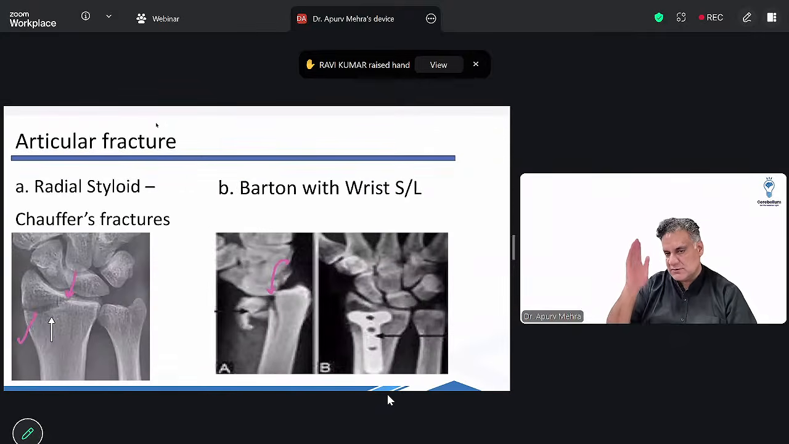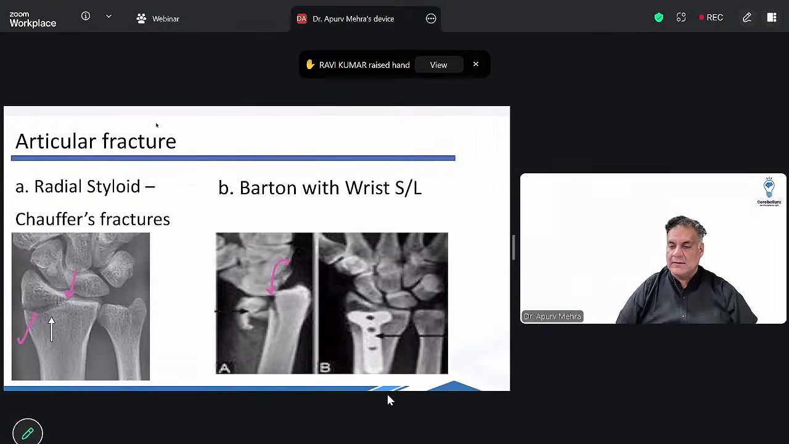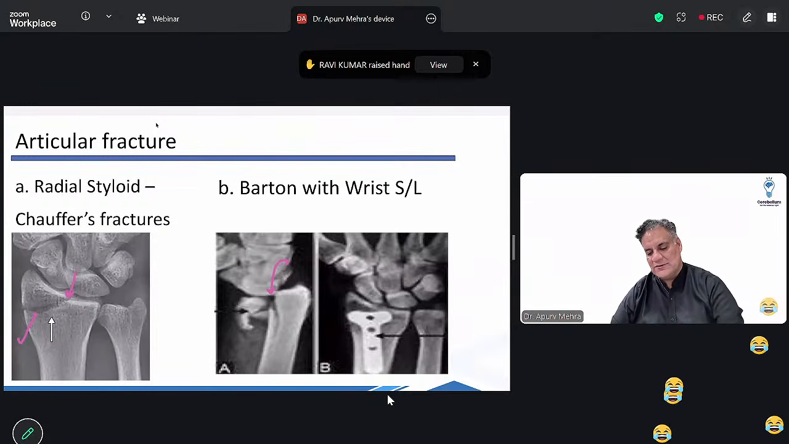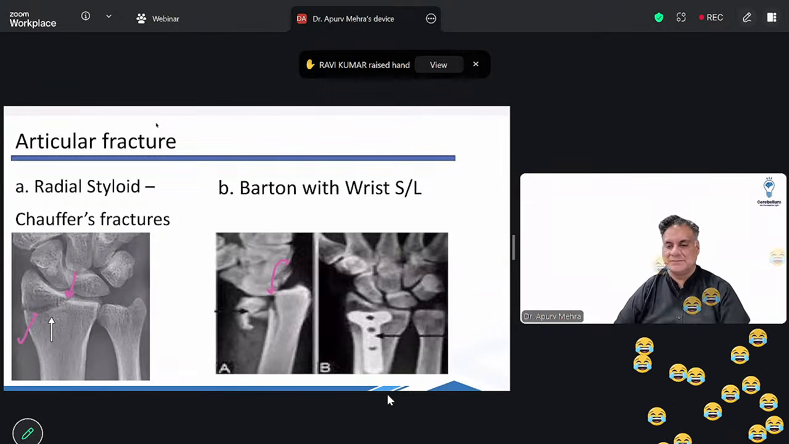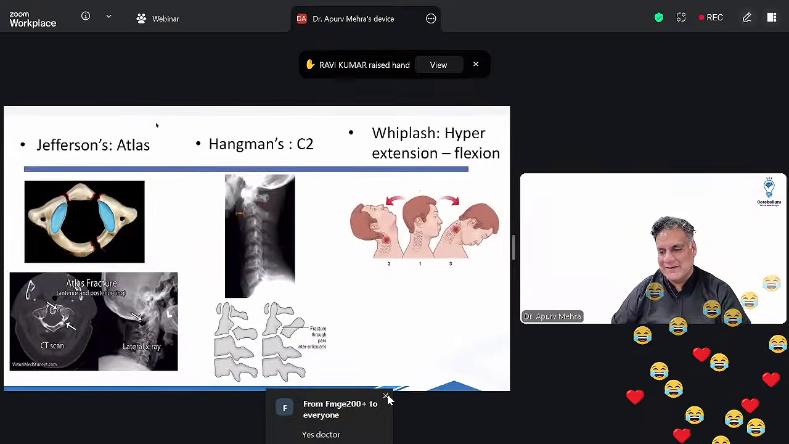Barton's is a fracture of the joint with subluxation. So what is the difference between Barton's and Colles'? Colles' is extra-articular, and Barton's is intra-articular of the same area.